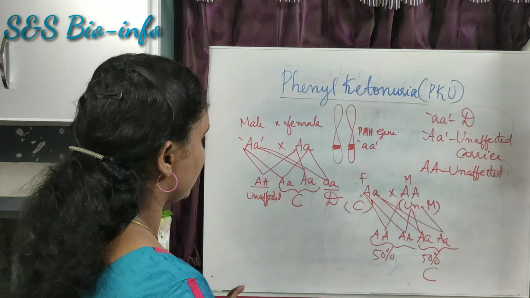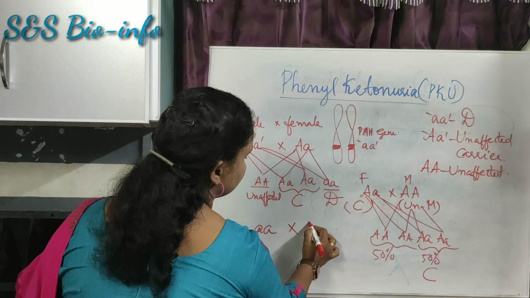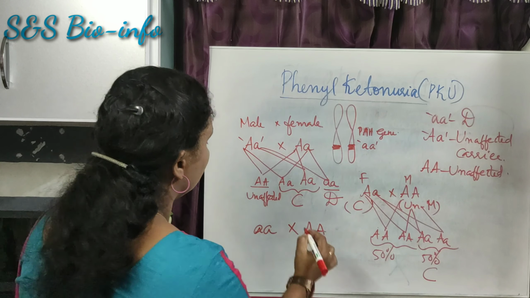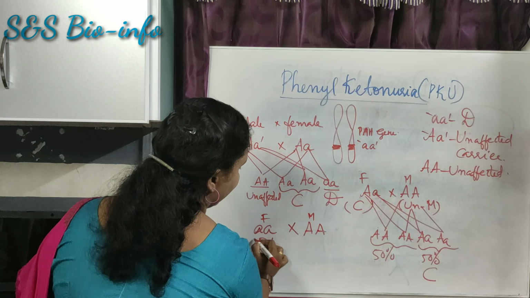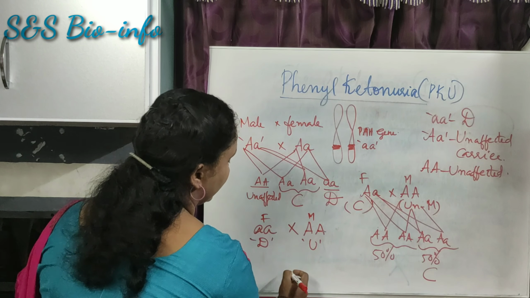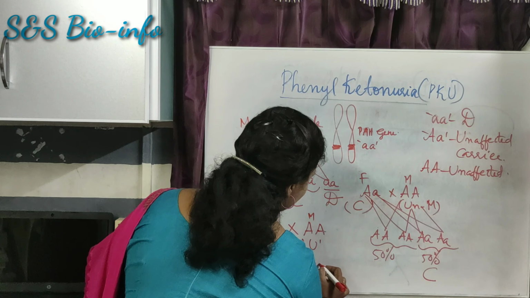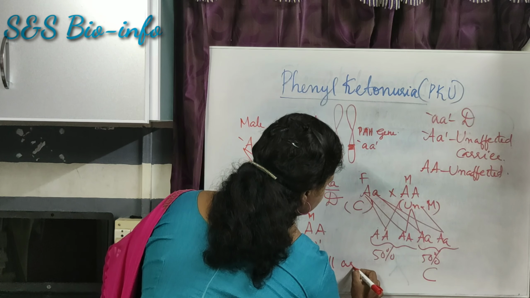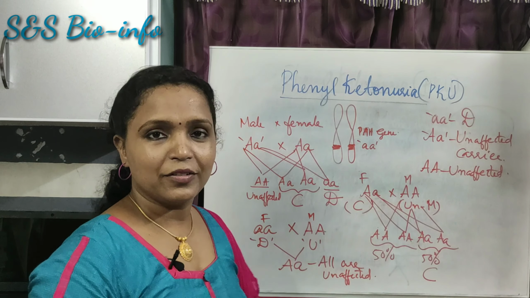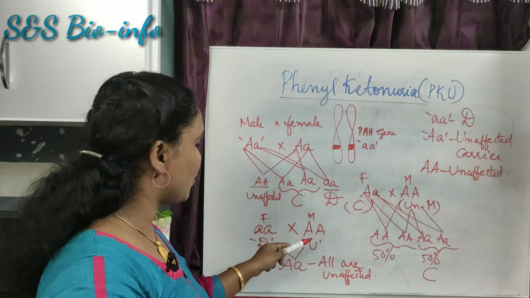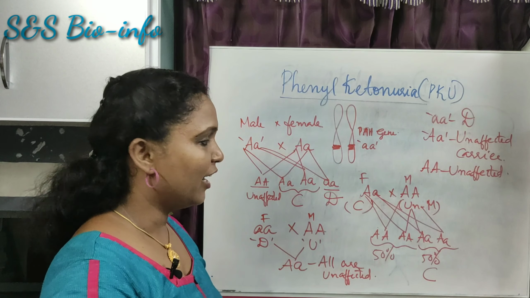Let's consider another case. An affected one with a pure one. That means one parent, suppose the father, is diseased and the other parent, the mother, is unaffected. So what are the possible genotypes? All will be heterozygous dominant. So all are safe, all are unaffected. When a diseased parent is crossed with a homozygous dominant parent, all children will be unaffected.